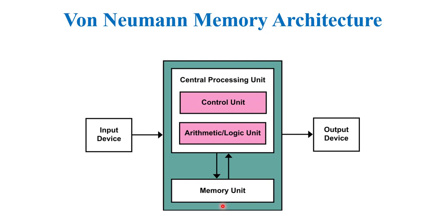In the first clock cycle, the processor gets the instruction from memory and decodes it. In the next clock cycle, the required data is taken from memory. For each instruction this cycle is repeated, and hence it needs two clock cycles to complete an instruction. So von Neumann architecture is relatively older and was replaced by Harvard architecture.